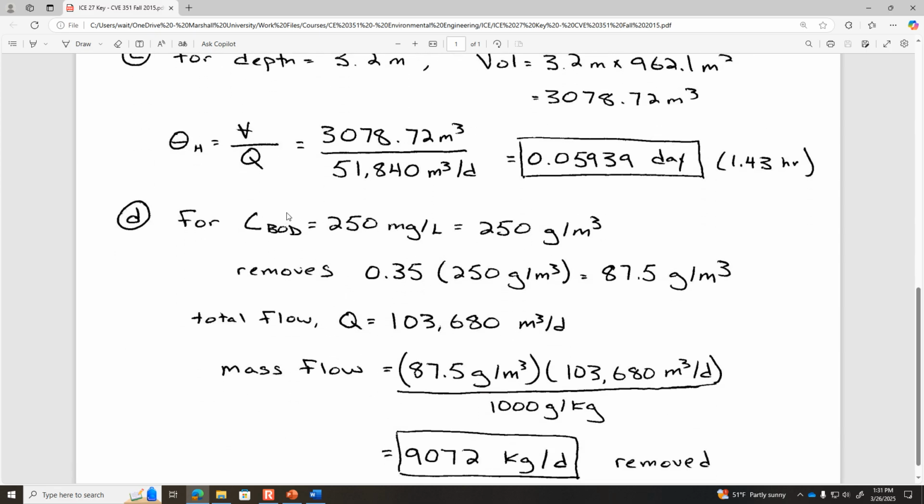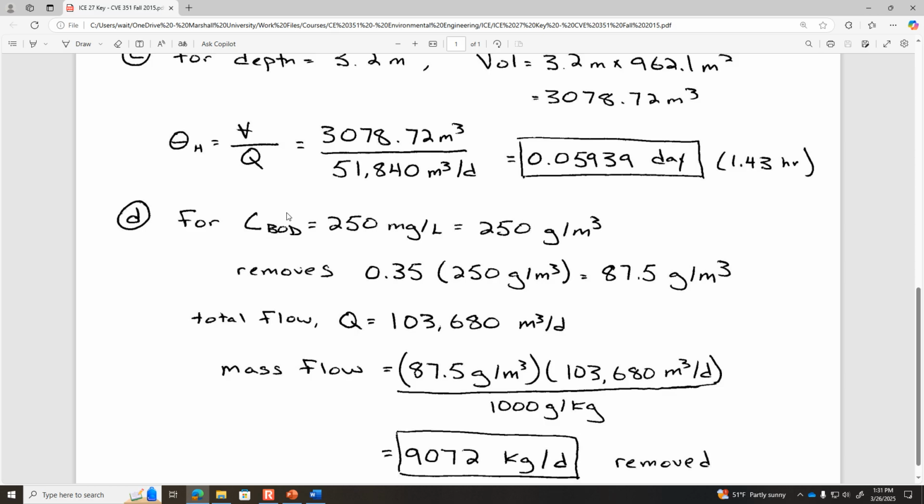We're told it's 250 milligrams per liter of BOD that comes in, so that's 250 grams per cubic meter as well. It's removing 35% of that, which means it's removing 87.5 grams per cubic meter.